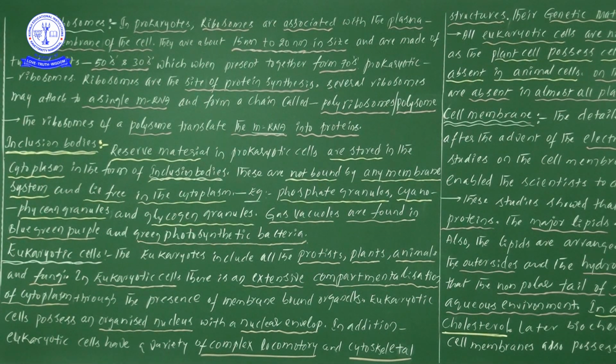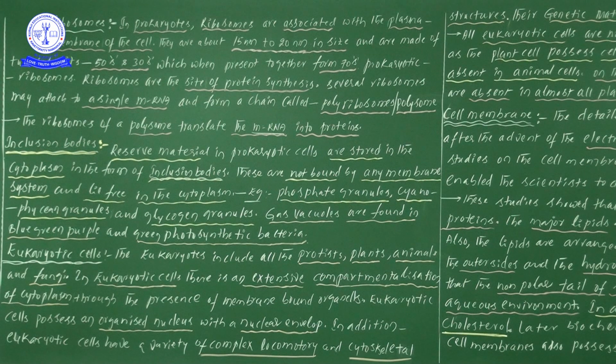Polyribosomes or polysomes. On a single-stranded mRNA, we observe the presence of several ribosomes. Suppose one mRNA is there, then we can observe a larger number of ribosomes present on the mRNA. When more ribosomes are present on the mRNA, that particular structure we call polyribosomes or polysomes.